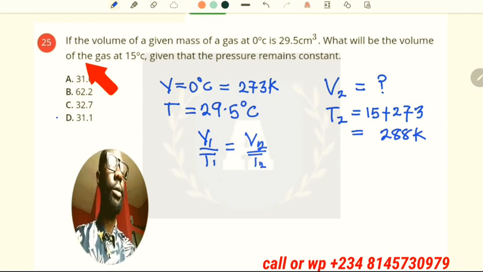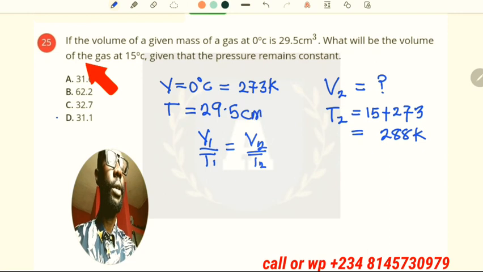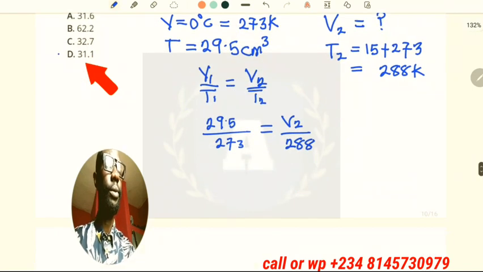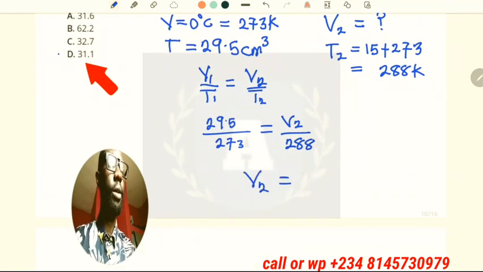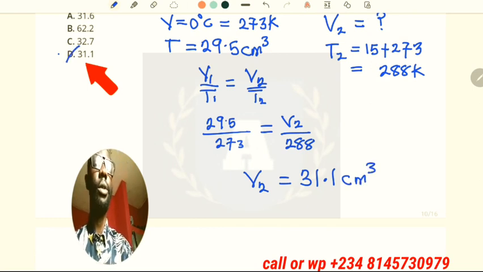So using Charles' law, V1 over T1 equals V2 over T2. Our V1, which is the initial volume, is 29.5 cm³. So 29.5 divided by 273 equals V2, that we're looking for, divided by T2, which is 288. When we solve that quickly, I calculated that the answer is 31.1 cm³, and that is option D.